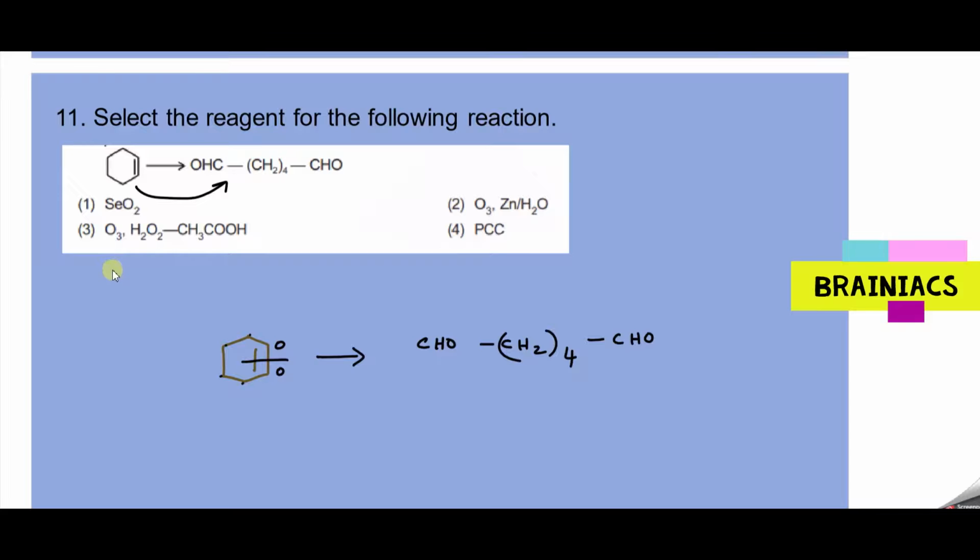Here you should be very clear. Ozone is present in option 2 and 3. But please remember the end product is an aldehyde. That means you cannot use oxidative ozonolysis. Why? Because if you are using oxidative ozonolysis with hydrogen peroxide or something, this will be further oxidized to carboxylic acid. So the answer should be reductive ozonolysis. So here, reductive ozonolysis with zinc will happen. So the answer should be option 2. Is that clear? Hello? Are you clear about oxidative and reductive ozonolysis? Okay.